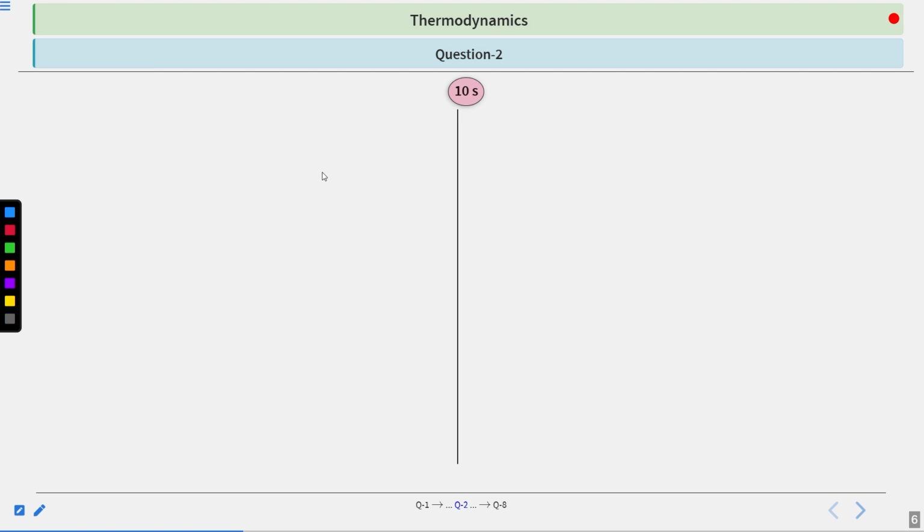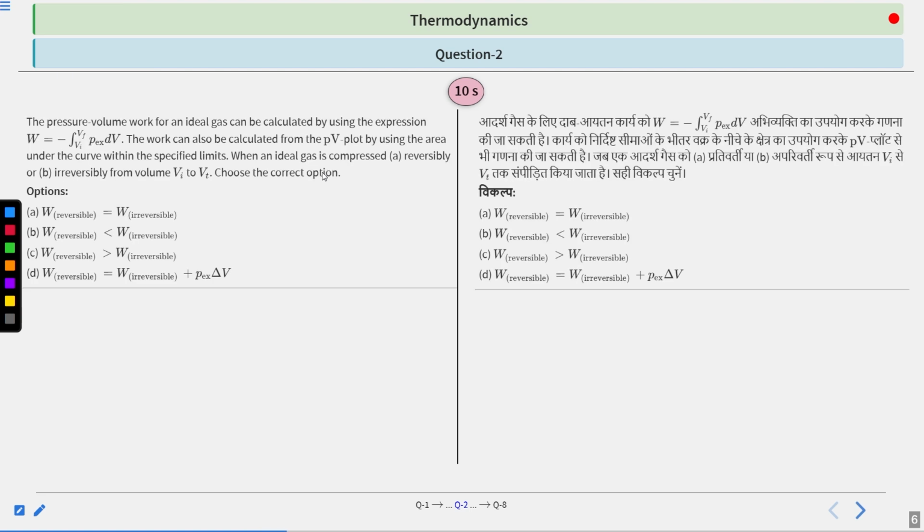Question number 2. Question number 2 says that the pressure volume work for an ideal gas can be calculated by using the expression W equals minus integration of P external dV from V initial to V final. The work done can also be calculated from the PV plot by using the area under the curve within the specified limits. When the ideal gas is compressed reversibly and irreversibly from V initial to V final, which of the options is correct?